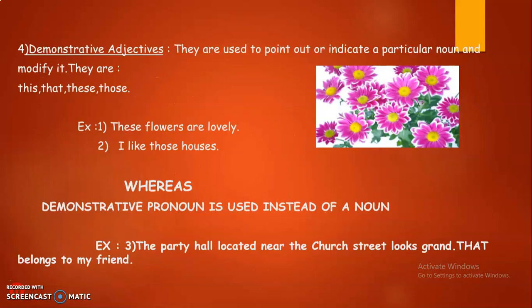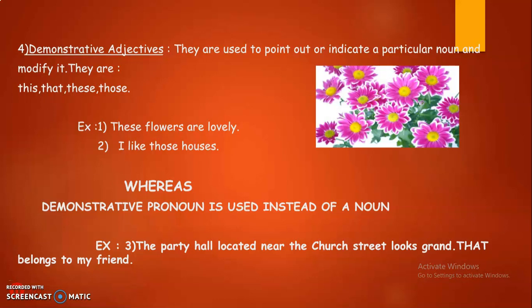Next, demonstrative adjectives. They are used to point out or indicate a particular noun and modify it. The words are this, that, these, those. For example, these flowers are lovely, aren't they? I like these houses.